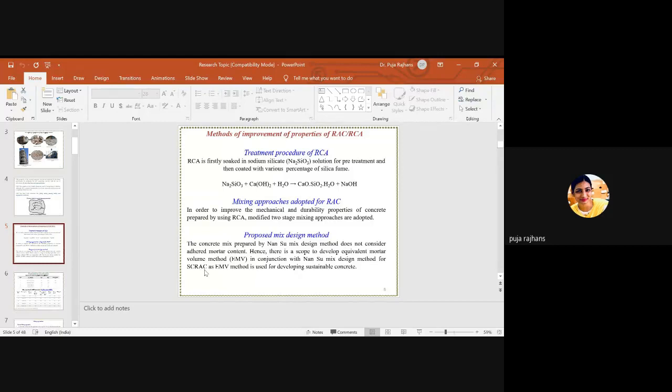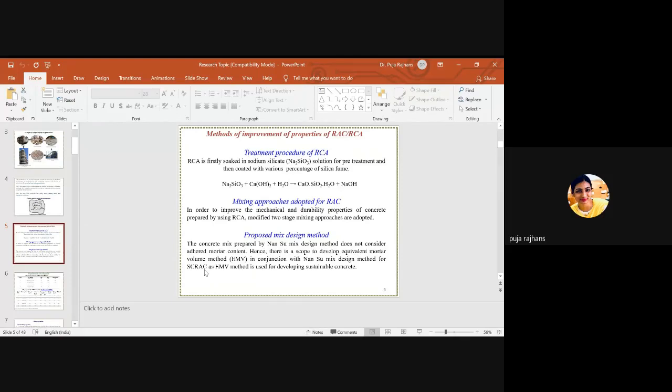So here I am using silica fume to cover all the pores which are attached on the surface of RCA. So this silica fume is used to cover or fill the pores. And you know that silica fume is very useful for the later stage and for the rate of hydration. This is the first method of treatment.